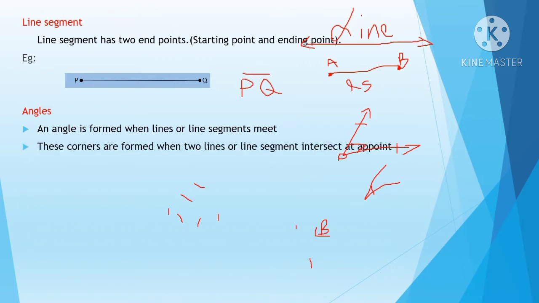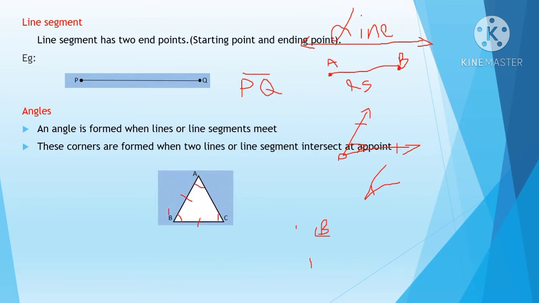These corners are formed when two lines or line segments intersect at a point. Look at here, two lines. This is one line and this is the second line. So when they meet each other, you get an angle here. When the two lines intersect or meet each other, maybe it's a line or a line segment, you will get an angle. An angle is formed there.